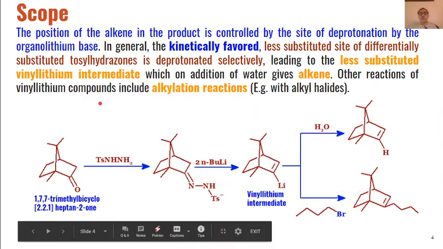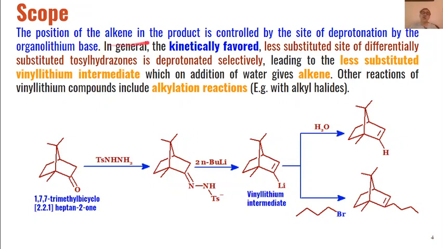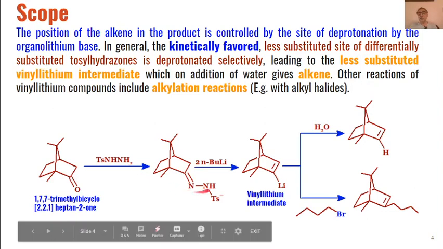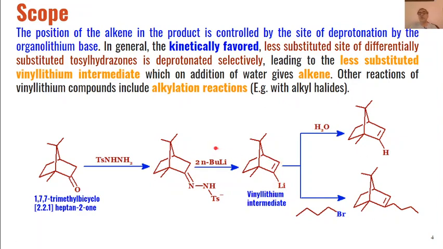Now, as far as the scope of this reaction is concerned, the position of the alkene in the product is controlled by the site of the deprotonation by the organolithium base. Now, we have seen that the attachment of this lithium can take place either at this carbon or this carbon.